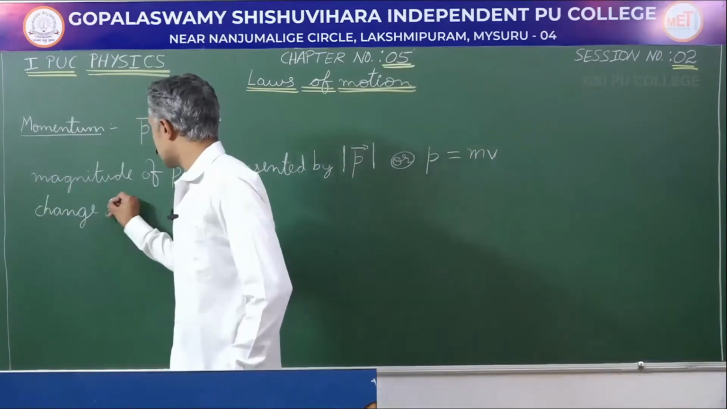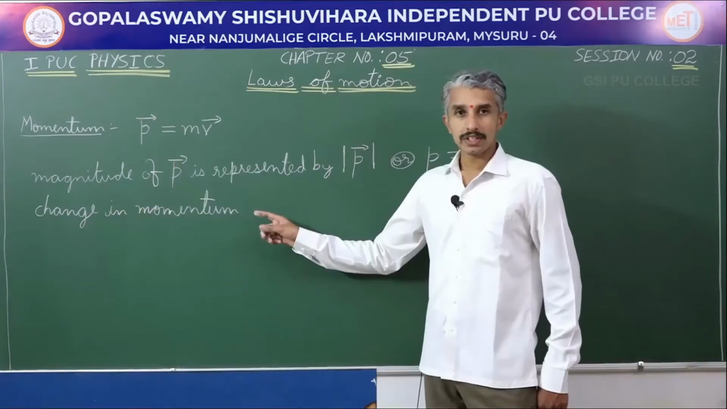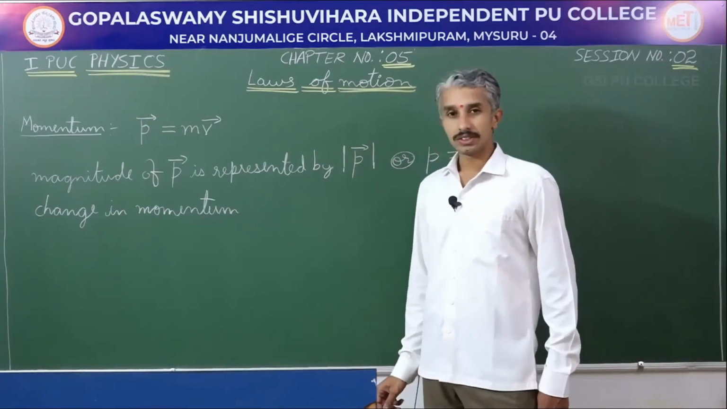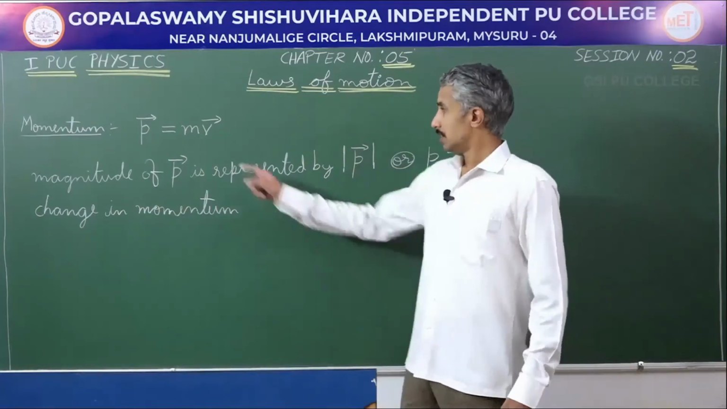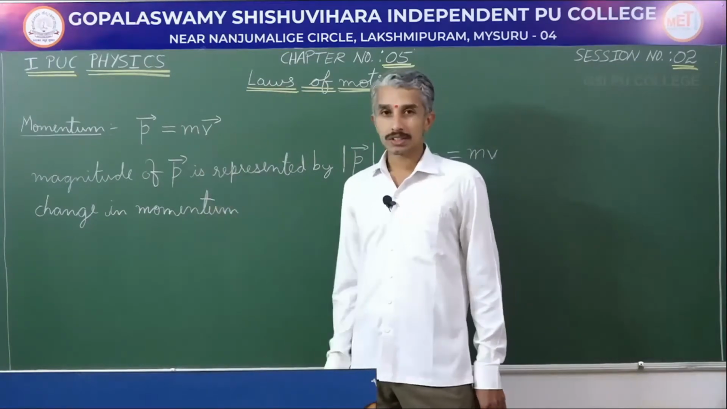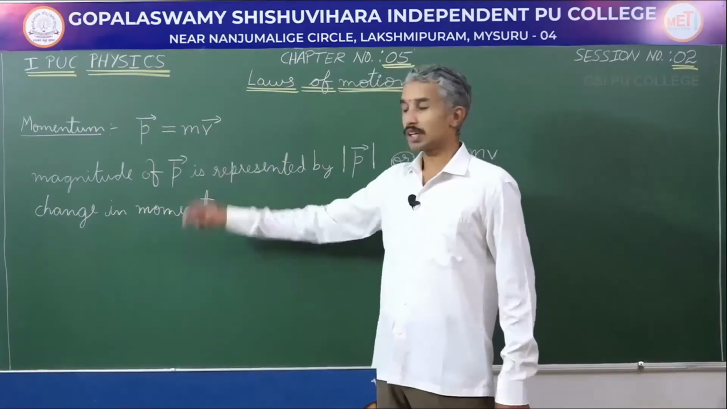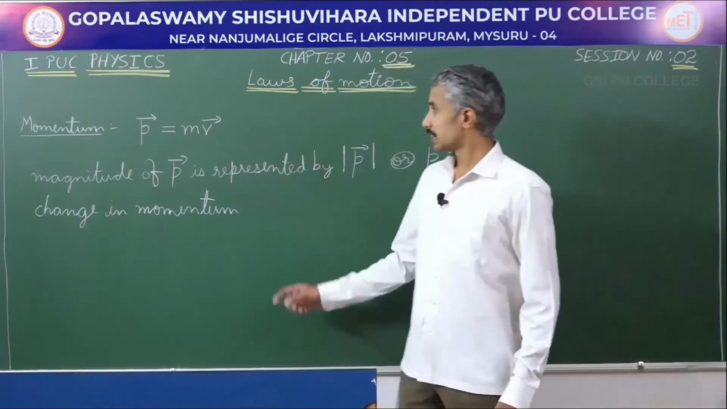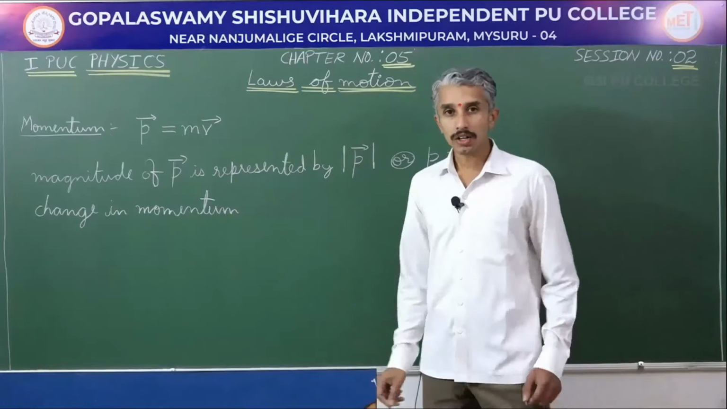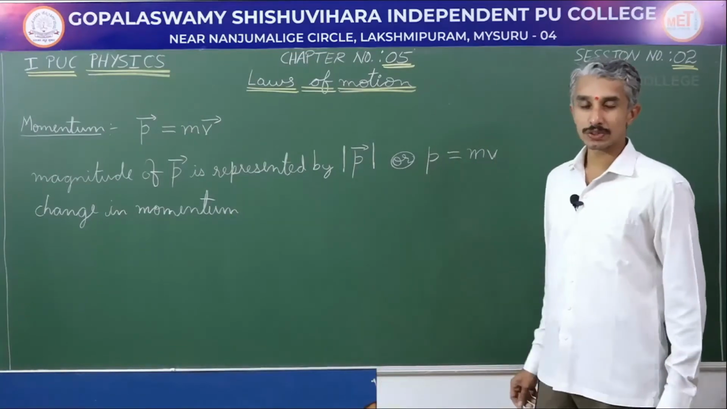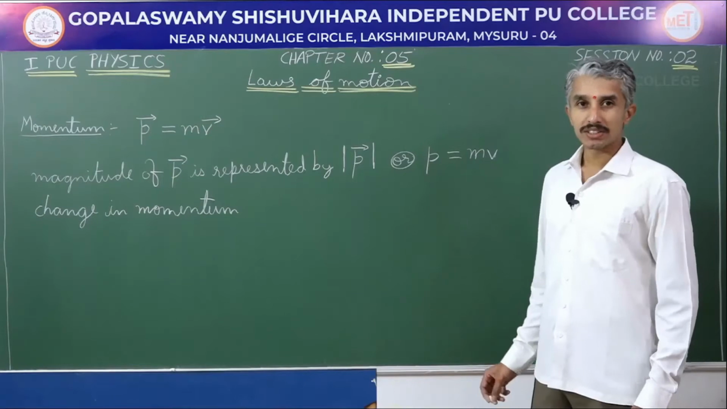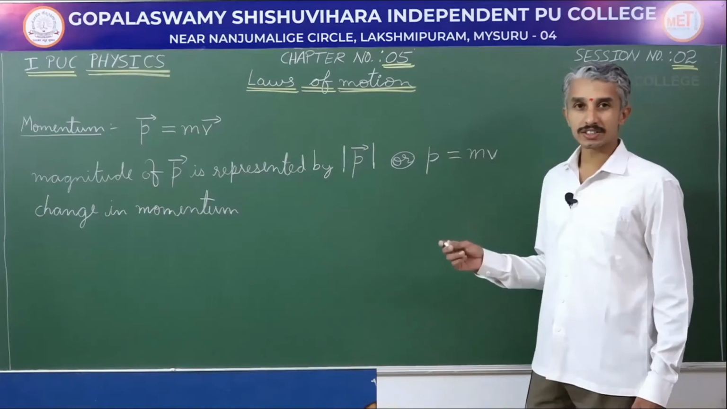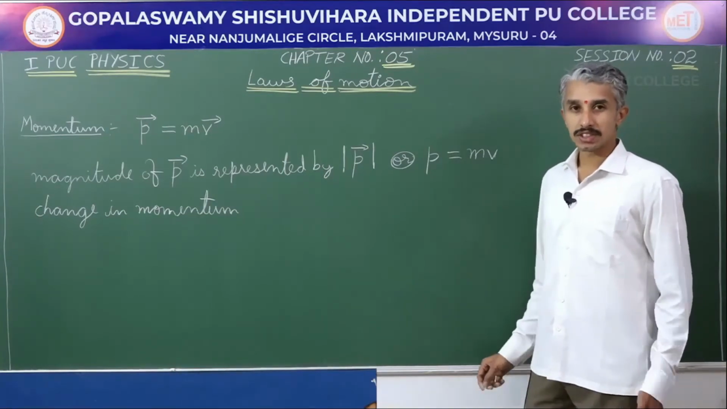Then change in momentum. When I say that the momentum of a particle has changed, which means generally in mechanics, the mass of the particle or mass of the object is not going to change. What changes is velocity. So a change in velocity can either be a change in direction or a change in magnitude. Either of them implies change in momentum. The magnitude may not change, but still the direction changes. Even then the momentum is changed.